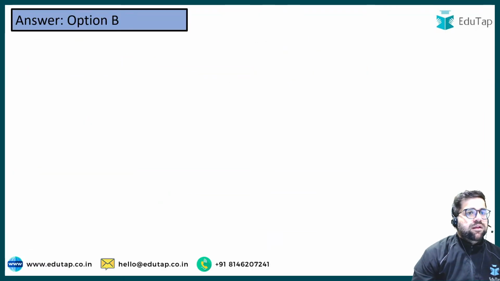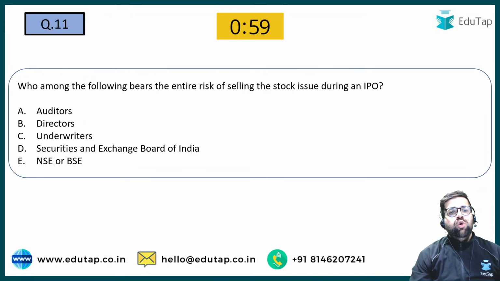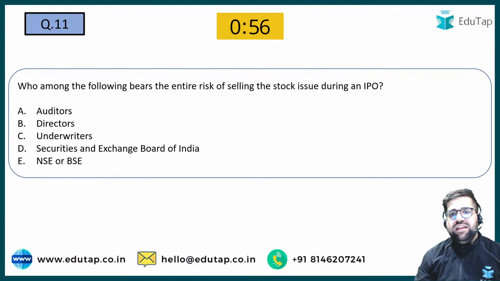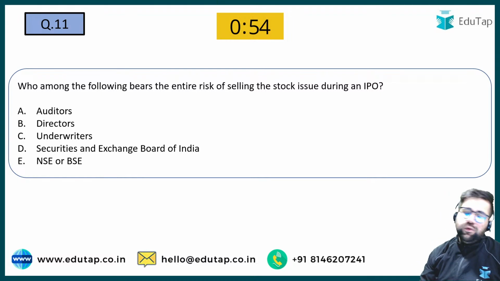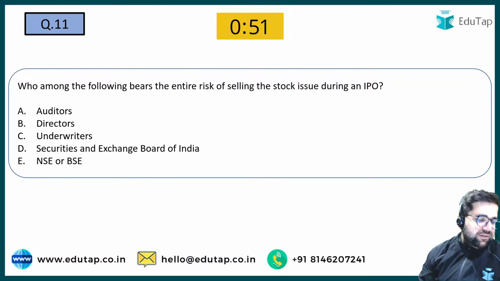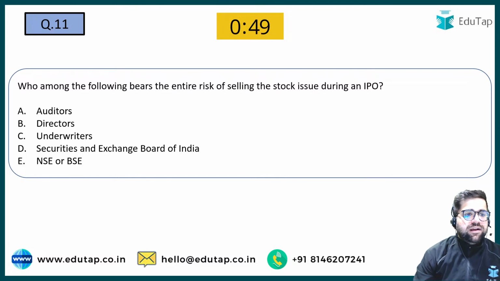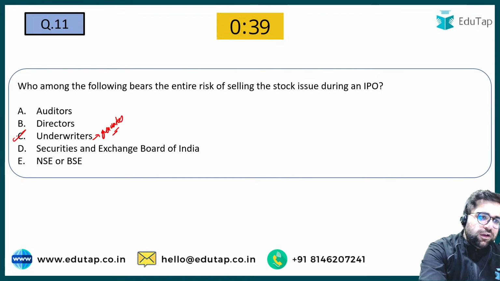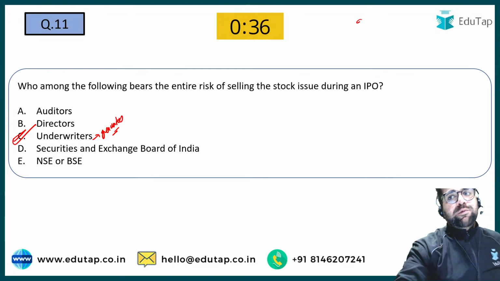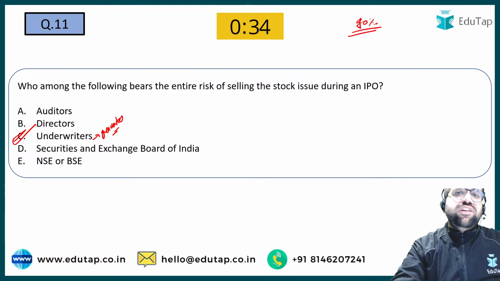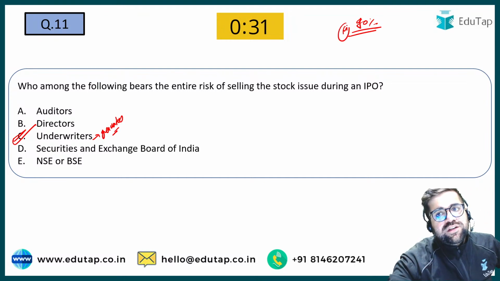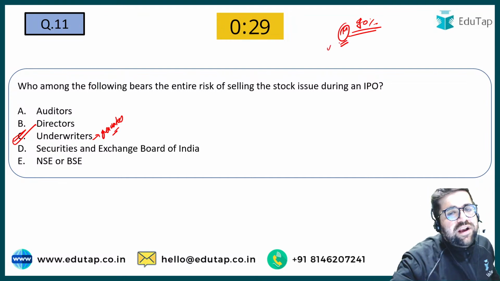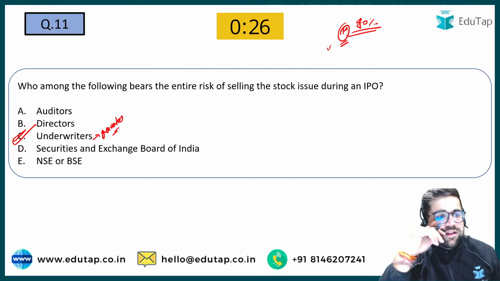Now let's move to the 11th one. Who among the following bears the entire risk for selling the stock under the issue of an IPO? Is it underwriter, directors, auditors, SEBI or NSE or BSE? Underwriters provide you the guarantee that if your stock is not able to perform well, we will purchase it. So the answer will be option number C. In equity, I hope you remember that 90% is required, right? If the minimum subscription of 90% is not received, underwriters will try to achieve it. So the 11th answer will be C.